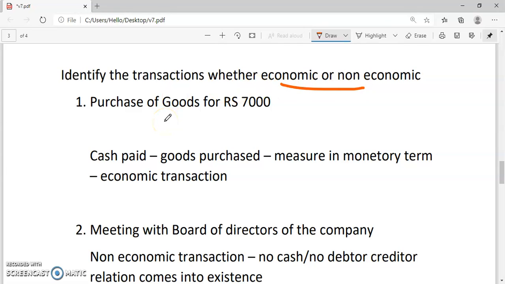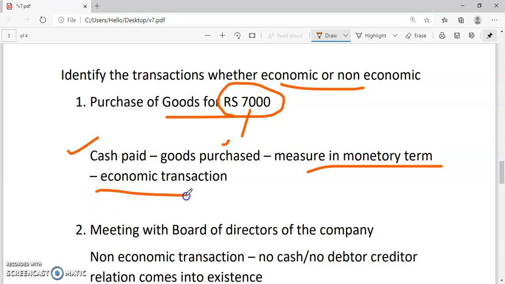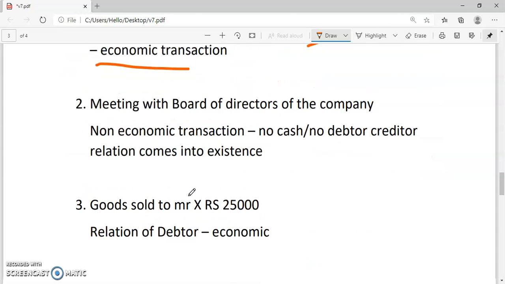So first example is purchase of goods worth rupees 7,000. Here you have to answer two questions: whether the transaction is done through cash or bank, or whether a debtor creditor relation comes into existence. If any one answer is yes, then it is an economic transaction. Here, purchase of goods for rupees 7,000: cash or bank is going to be affected. So cash is paid, goods are purchased, it is measured in monetary terms. So it is an economic transaction.